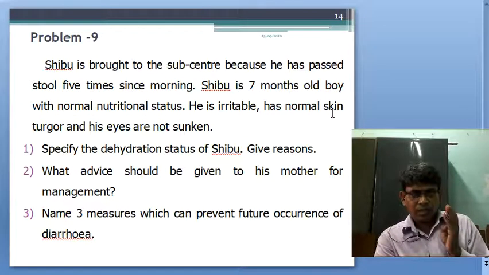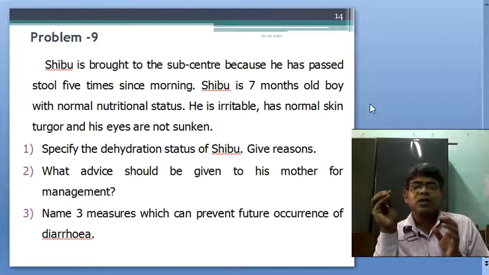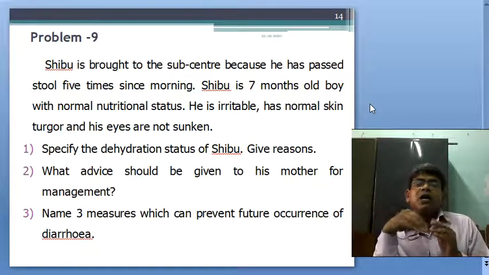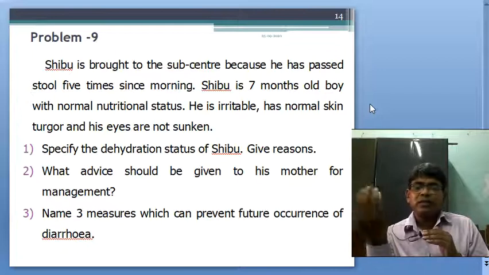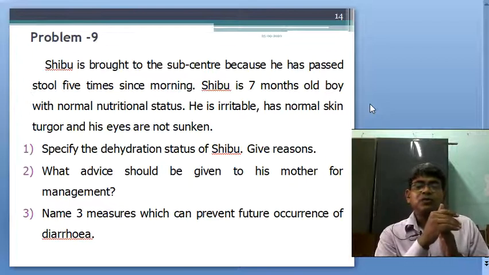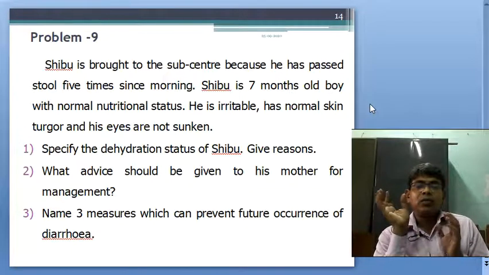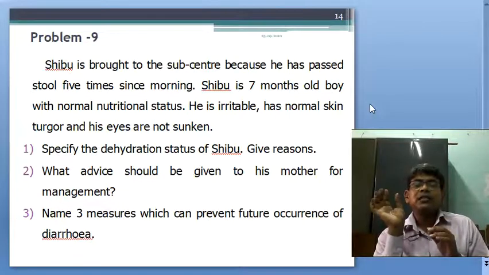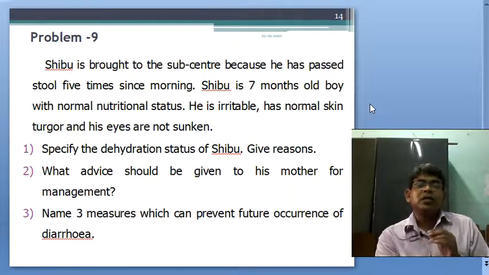Okay, another thing: proper sanitation and proper hygiene should be maintained, and regular hand washing, before eating, before cooking and before serving, is the advice to the mother. And drinking water should preferably be deep tubewell water. Okay.